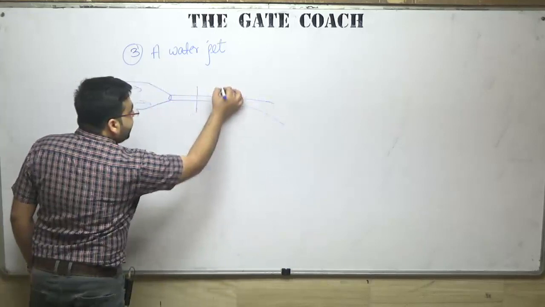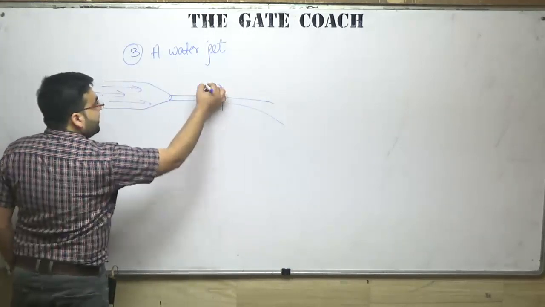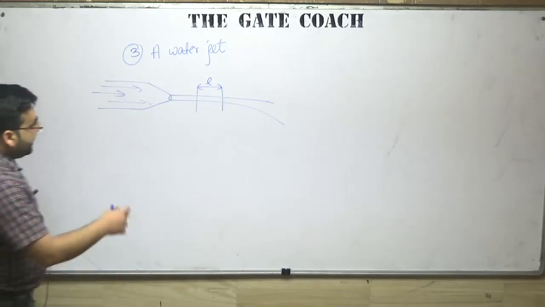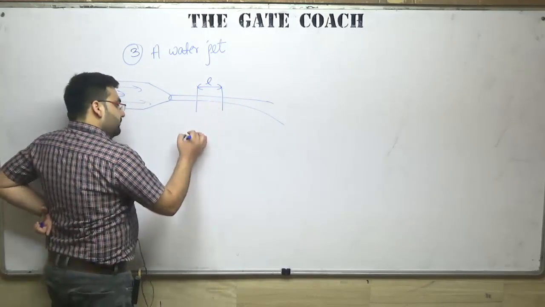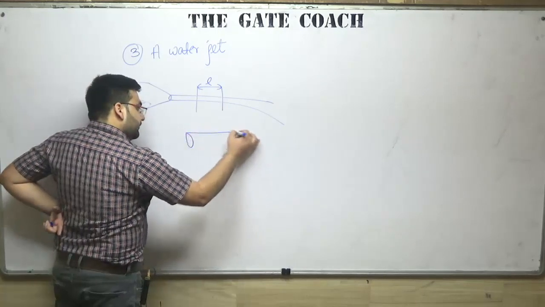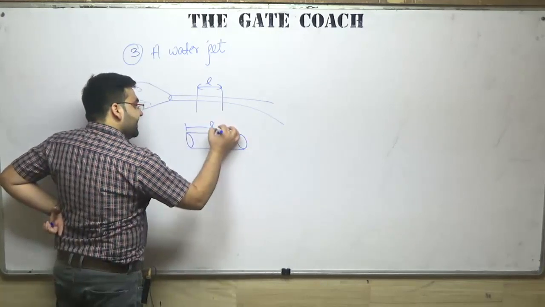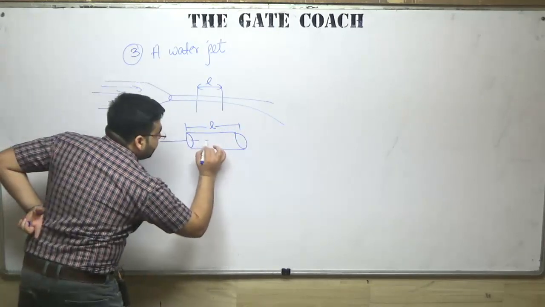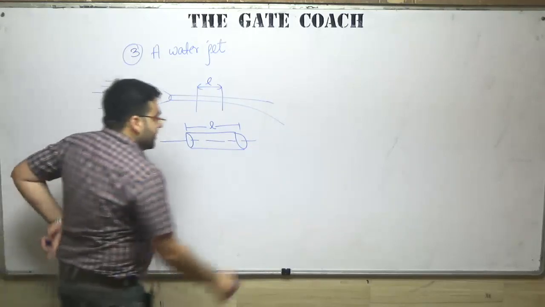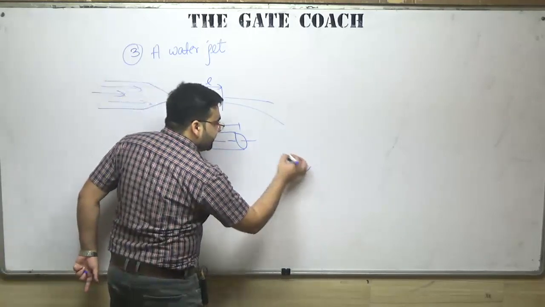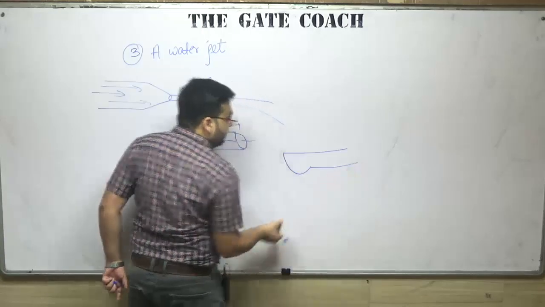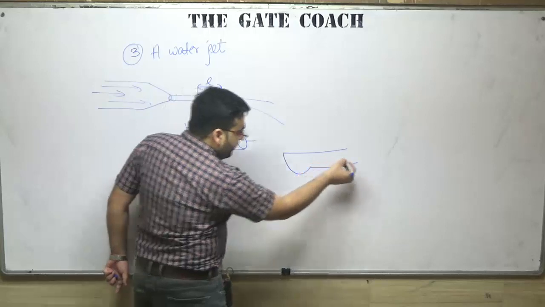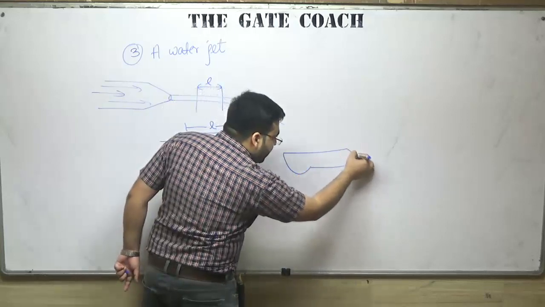I am taking this section. Let us say this length is L. Now if I analyze it, if I cut it into two parts, the below portion will be like this. Because I am very poor in diagrams, it will still be like this.